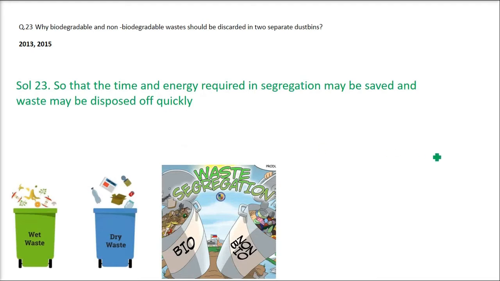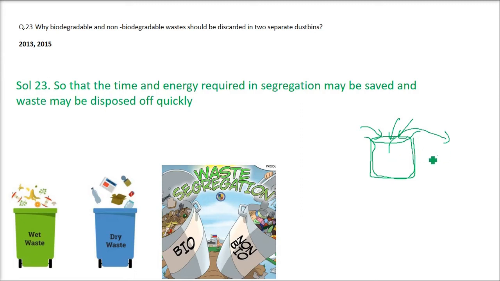Why should biodegradable and non-biodegradable wastes be discarded in two separate dustbins? So what do we do generally? We have in our house a dustbin, and in this dustbin we generally put some black polythene, and we dump anything or any scrap inside this, any waste, whether it be food waste, plastic waste, or dry waste, everything comes inside, and then we keep it outside our house or somebody takes it away. Now what happens is that it has everything.